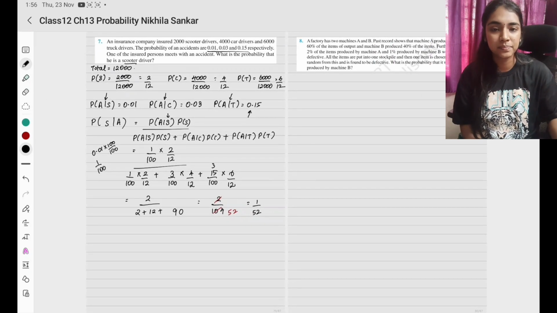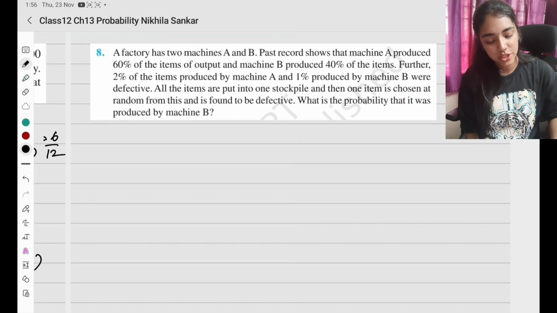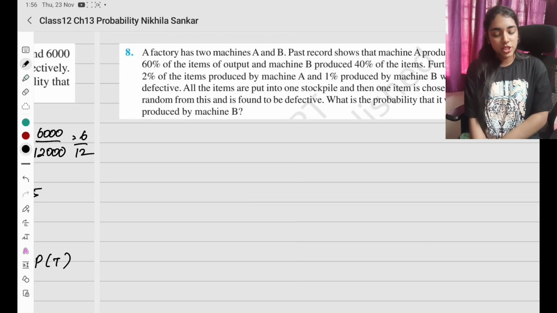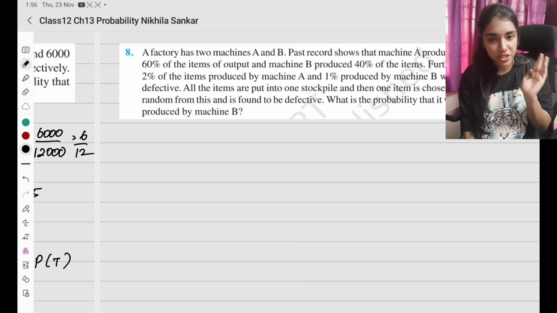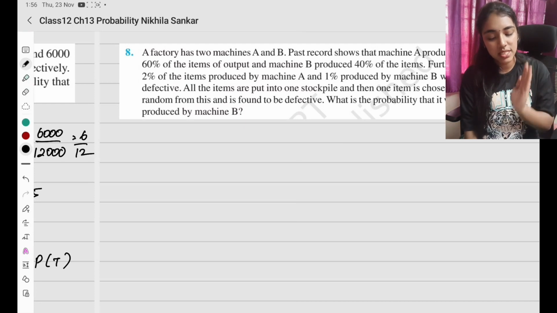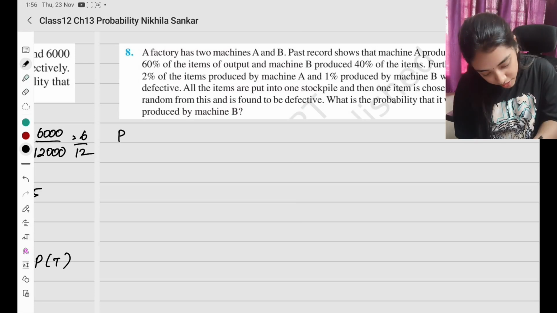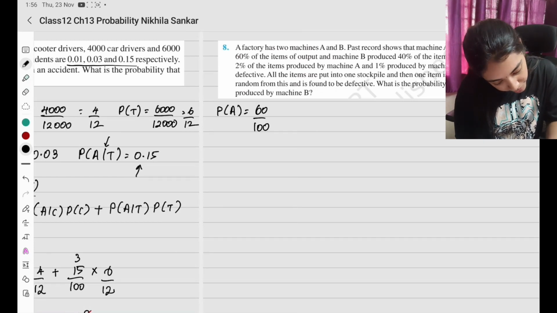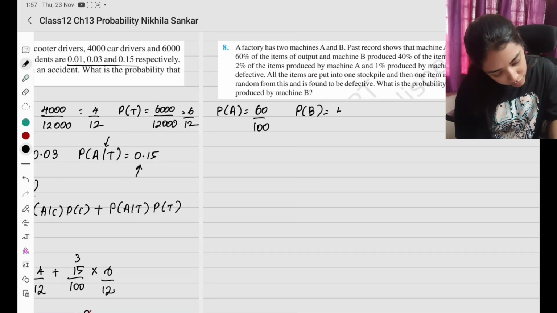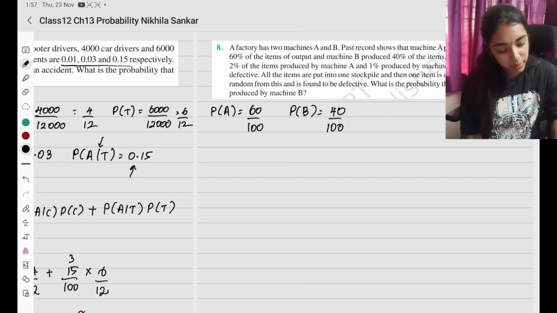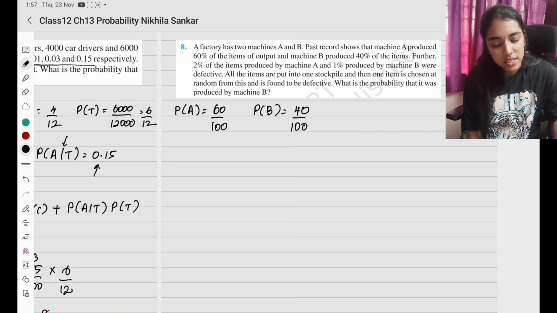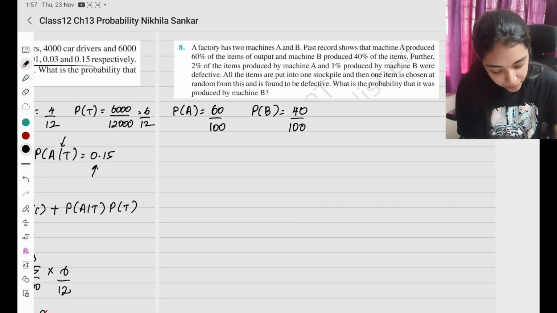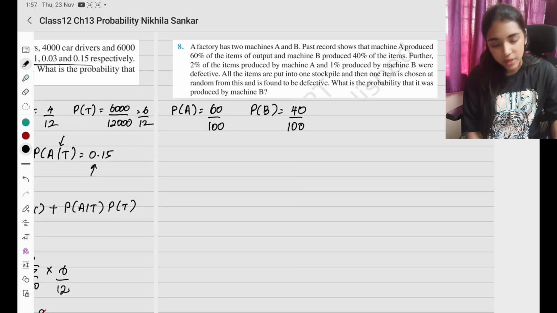Okay, please copy. Very easy exercise. Once you understand the question, you can do it easily. Question number 8. A factory has two machines A and B. Past records show that machine A produced 60% of the items and machine B produced 40%. Machine A always gives 60%, so 60 divided by 100. Machine B gives 40% output, which is going to be 40 by 100. Further, 2% of the items produced by machine A and 1% produced by machine B is defective.